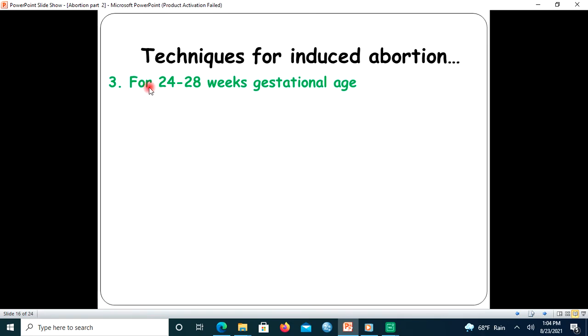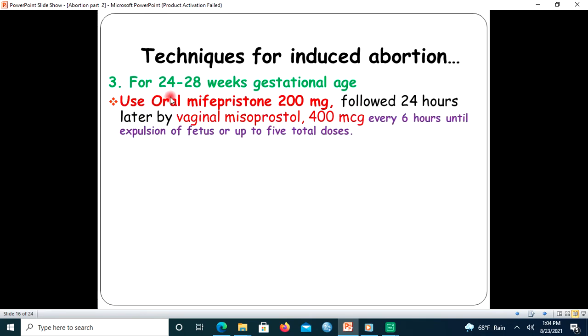If the gestational age at which the woman requested induced abortion is between 24 and 28 weeks, use oral mifepristone 200 mg followed 24 hours later by vaginal misoprostol 400 microgram every 6 hours until expulsion of fetus or up to 5 total doses.